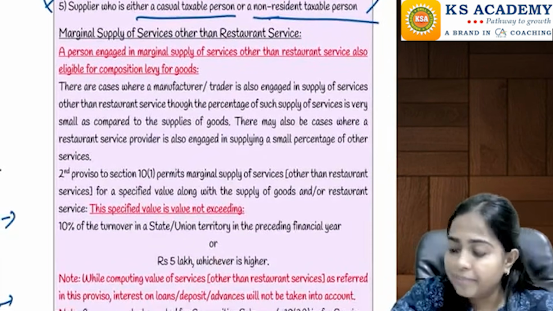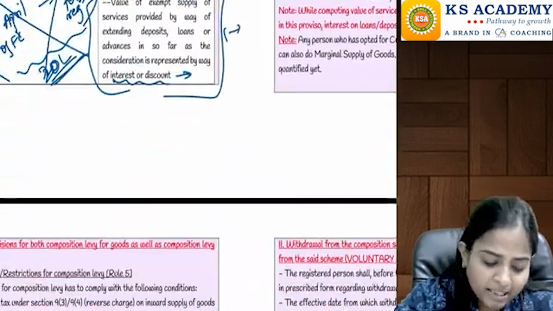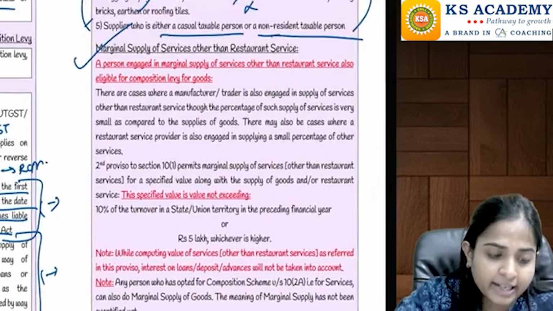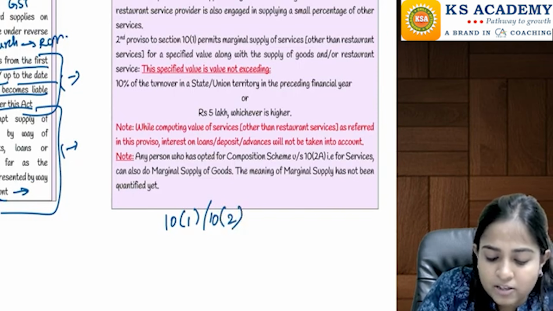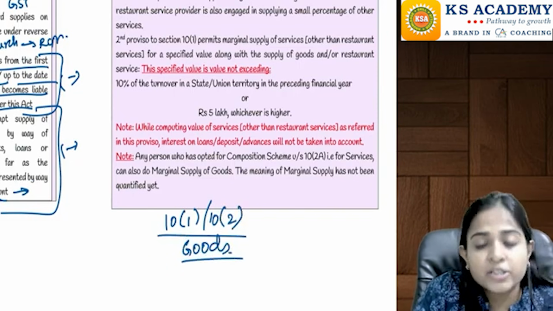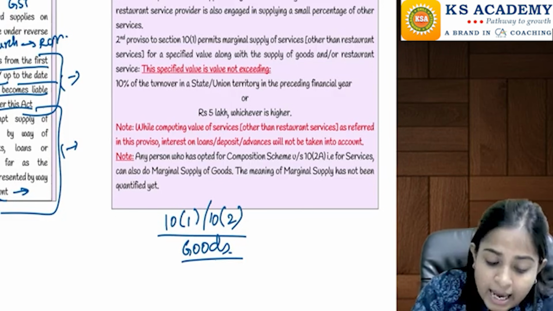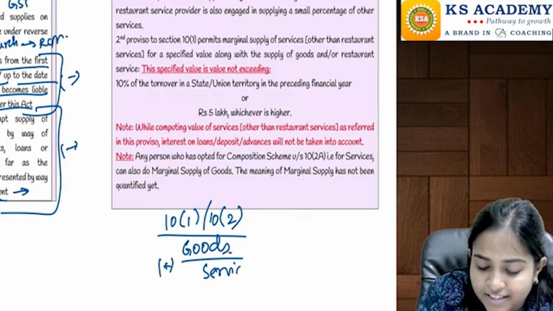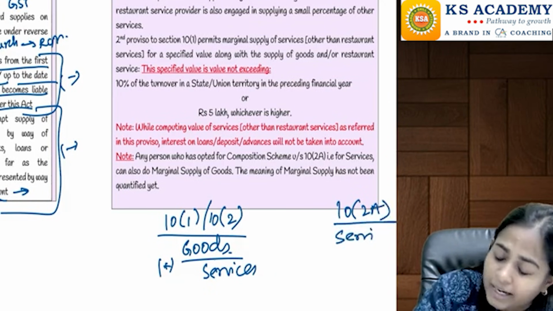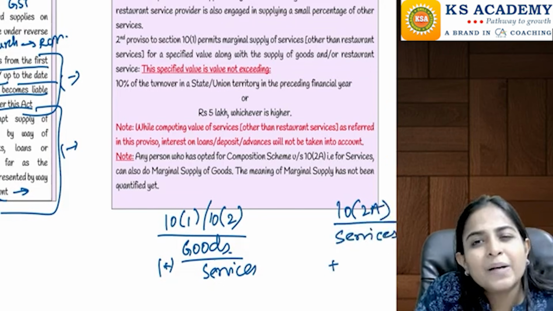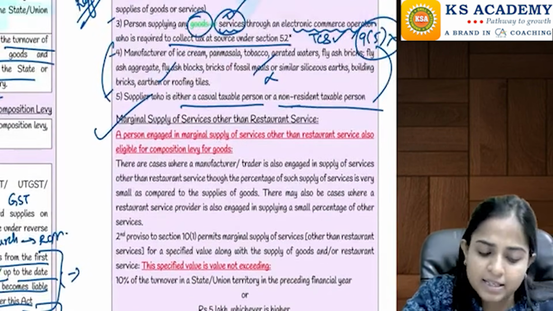And then the next concept is marginal supply. Just try to understand this. Let's say you are registered under section 10(1) and 10(2), that is the composition scheme for goods. In this case, you can do some marginal supply of other services also. And similarly, 10(2)(a) was a scheme for services, so you can do some marginal supply of goods also, and you can still stay in the composition scheme. This is what is covered here.